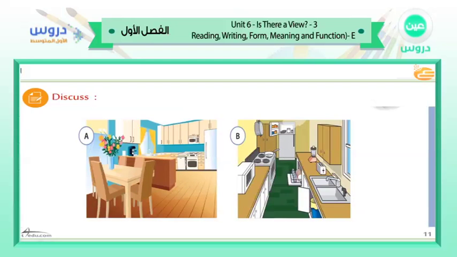In picture B, we have the microwave on the counter. Here we have the stove. Here we have a plate, or pan. We have also a basin here. We have no curtains here. Here we have a waste bin. Here we have all the items for the kitchen, plates and glasses, and also a refrigerator. Now let's see the questions about these. We have to compare between these.